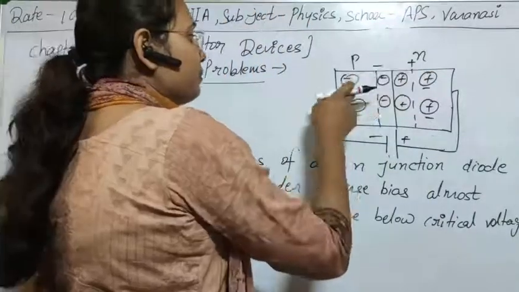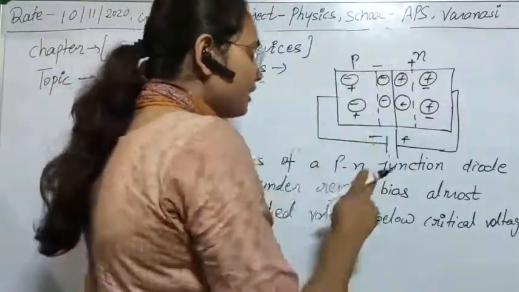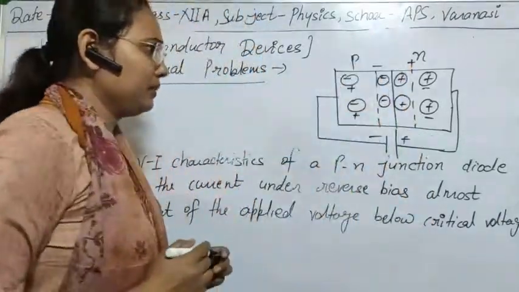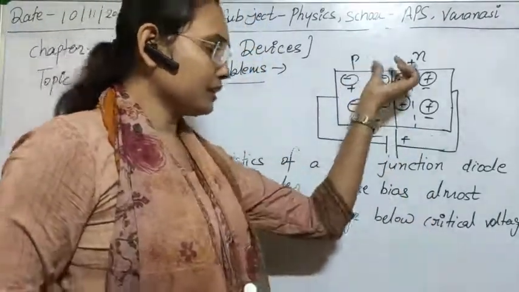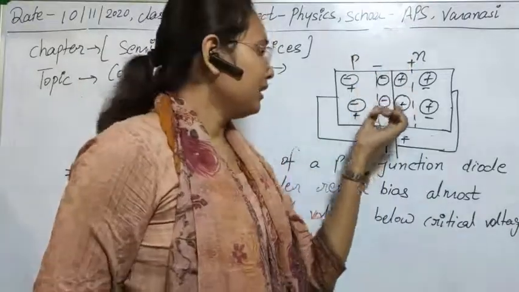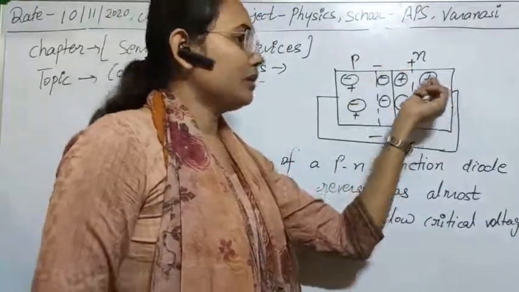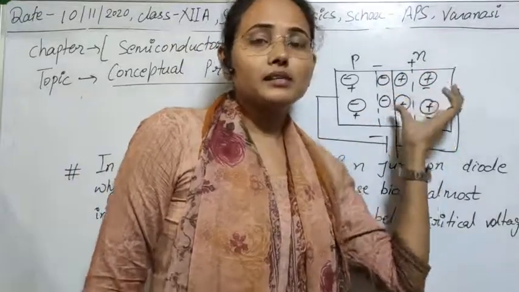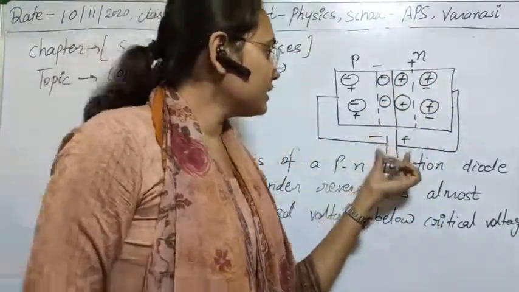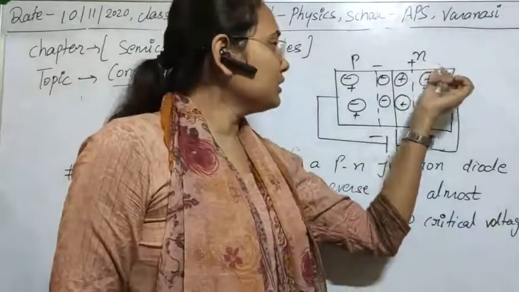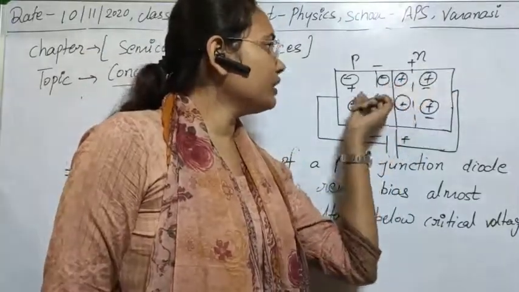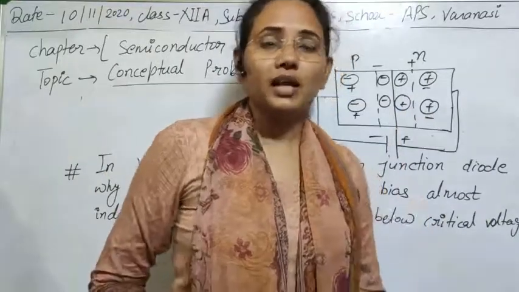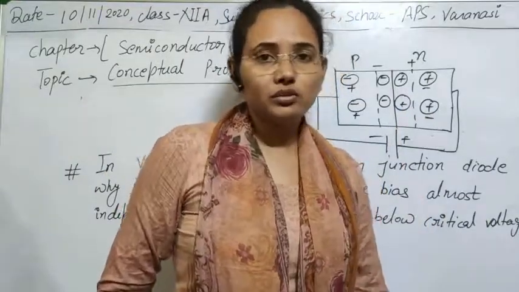So in this case, as you have already seen, this potential opposes this and this is opposing this, and already this potential is supporting this thing. So if this potential is supporting the internal potential, then definitely this opposition power will increase with the increase in potential. So if the opposition increases, these majority charge carriers are not crossing the junction, they are not recombining, so there is no flow of electrons due to them.